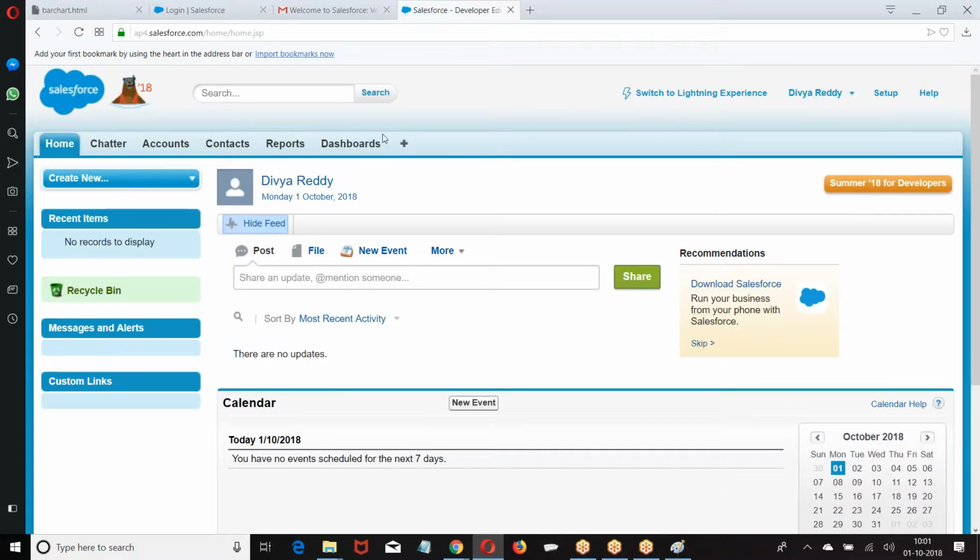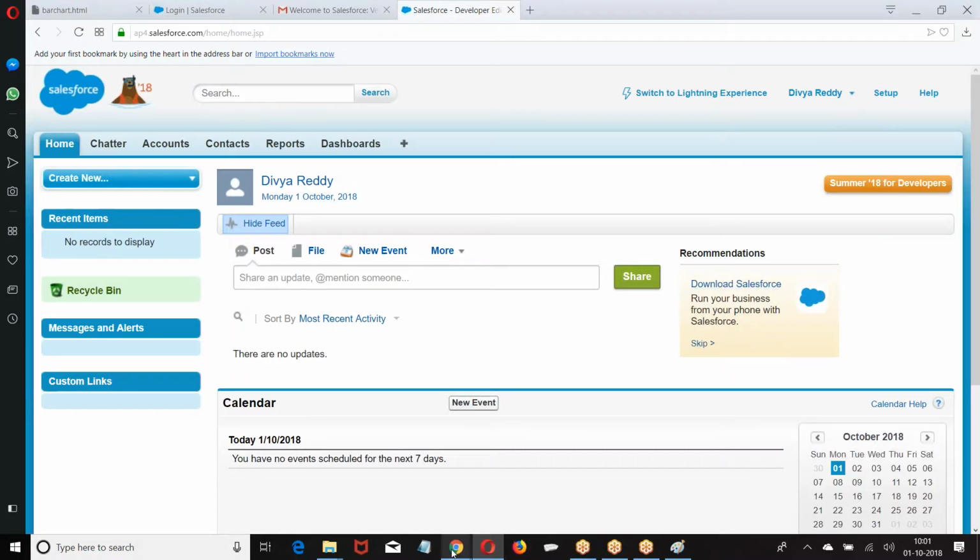Now Divya logged in. She was able to see only this. Now I have to go to Divya's profile and manage what she can see. I create a user. So when you want to create a user, what do we require? User license, profile, and role. One license, one role, one profile is required for creation of a user.